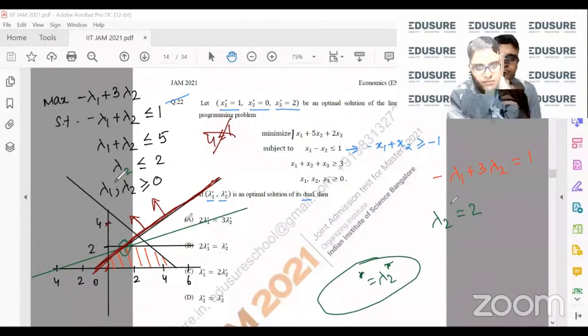As a thumb rule, what I personally do is I basically compare it with the origin. So if I put the origin here, I get 0 less than equal to 1. This satisfies. That means that the origin is included in the shading of that line. Correct? So if the origin is included, it has to be below it. Got it?